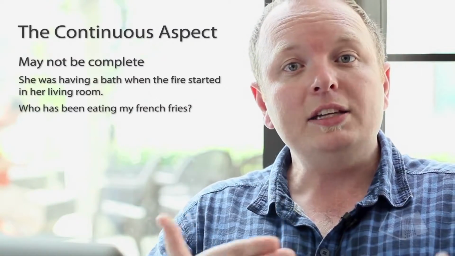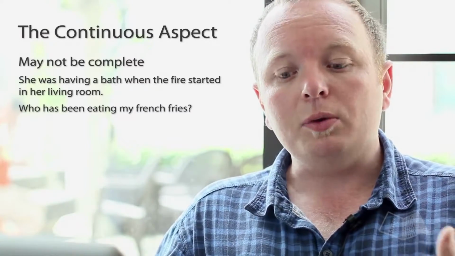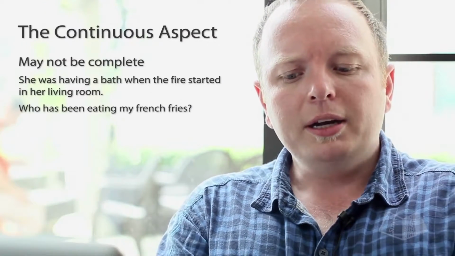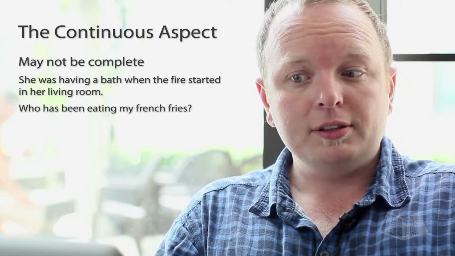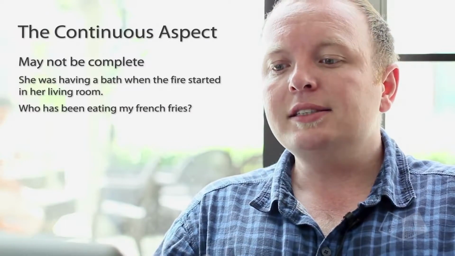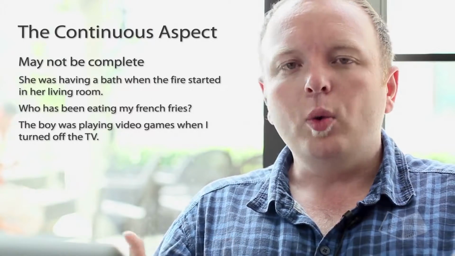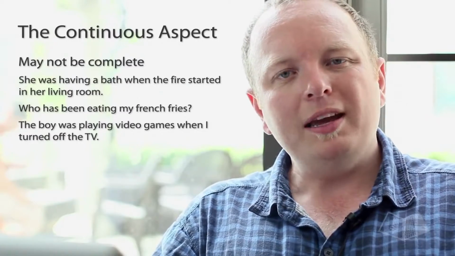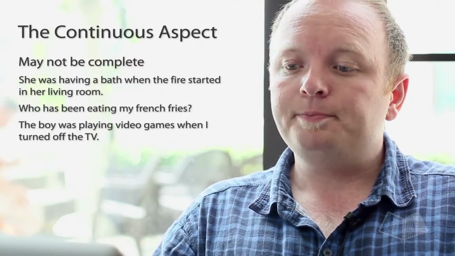If the action eat my French fries is complete, I don't use the continuous. I would say, who has eaten my French fries? But it's not finished. So, who has been eating my French fries? Okay, and the last example, the boy was playing video games when I turned off the TV. So he was playing video games, but he didn't finish because I turned off the TV.